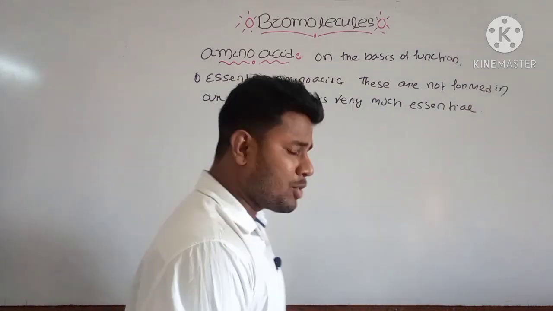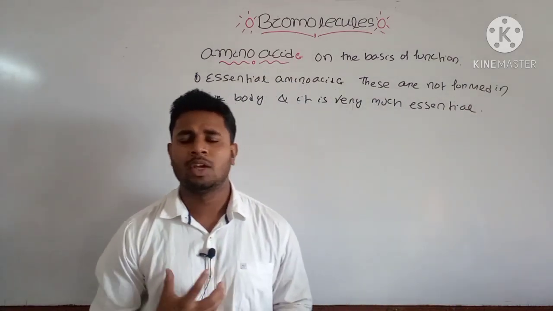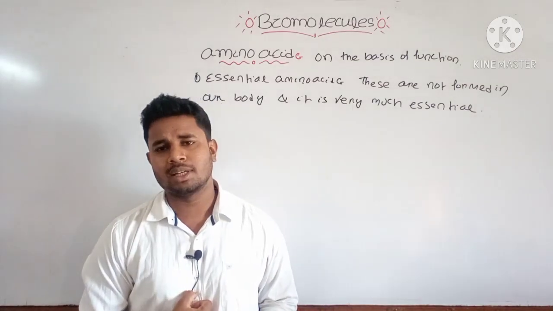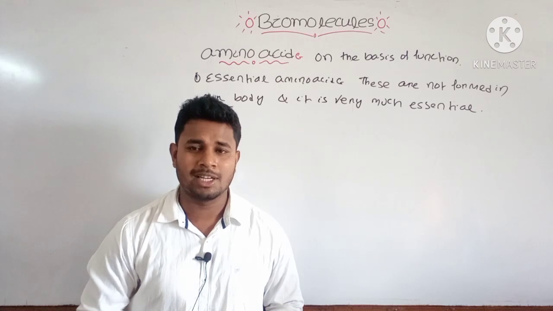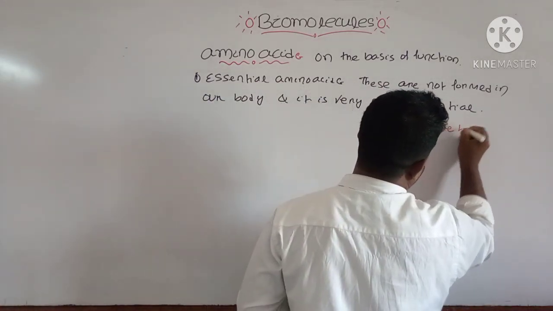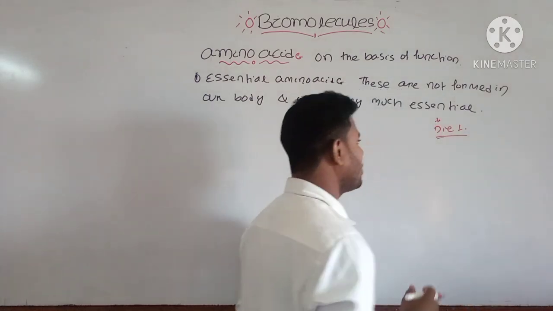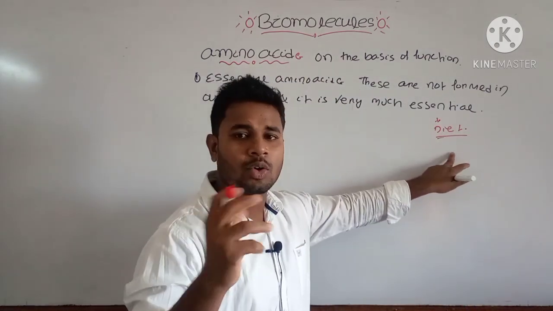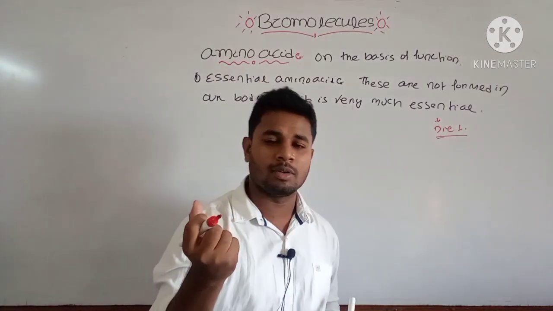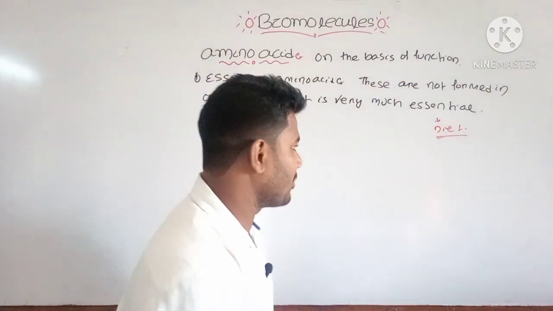Okay, these are amino acids which are not found inside our body. We need these amino acids. How will we get them? We will usually get these amino acids from our diet. From the diet we take different types of food, then these amino acids come from that diet only. That is, our body will not synthesize these amino acids.